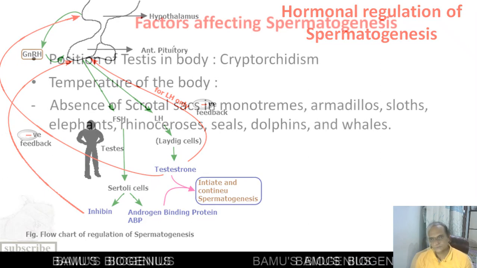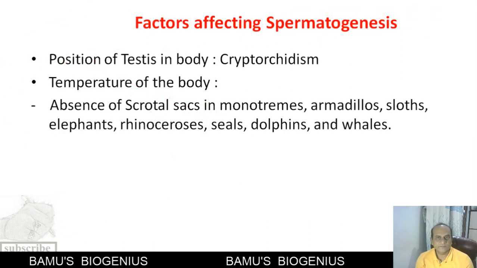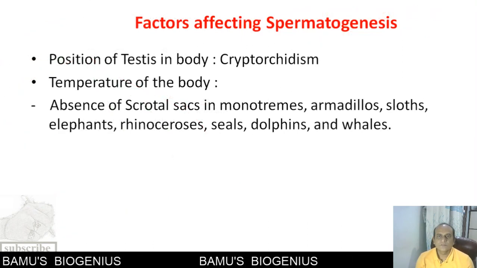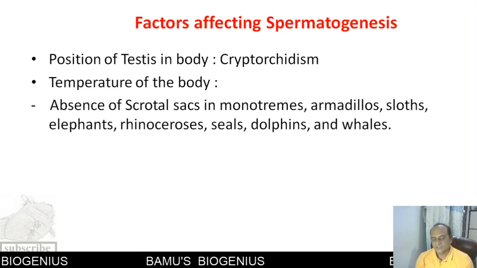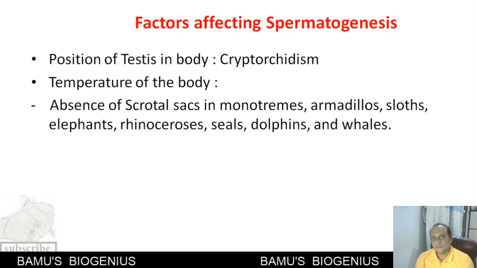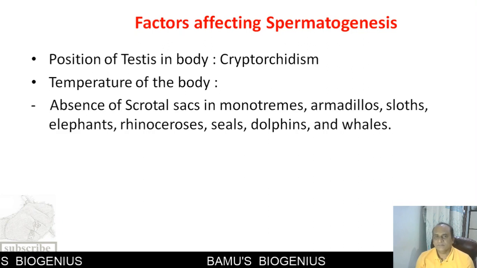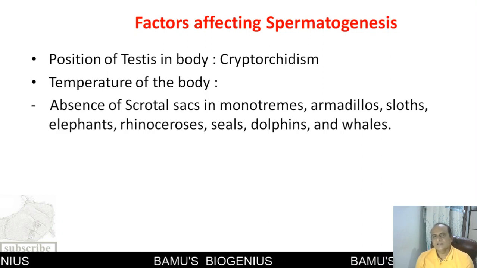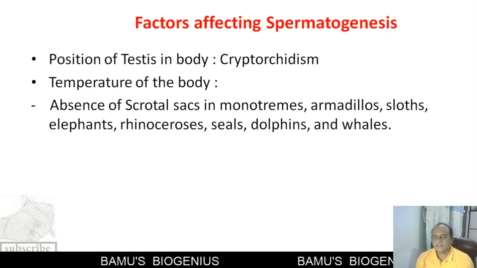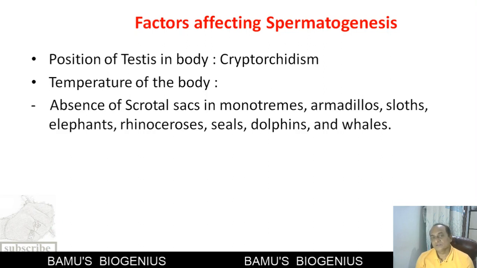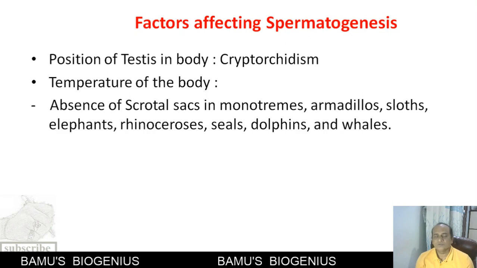Now we will discuss the factors which affect spermatogenesis. The first factor is the position of the testes in the body. If the testes are not descended in the scrotal sac, that phenomenon is called cryptorchidism, and in this case, spermatogenesis is severely hampered. But this can be restored when the testes enter the scrotum again through the inguinal canal.